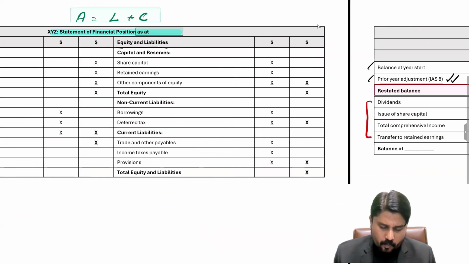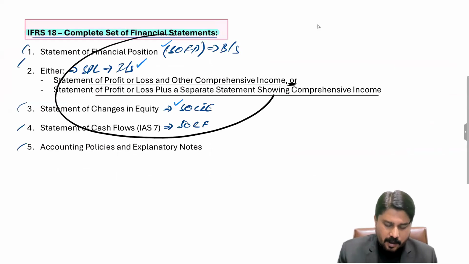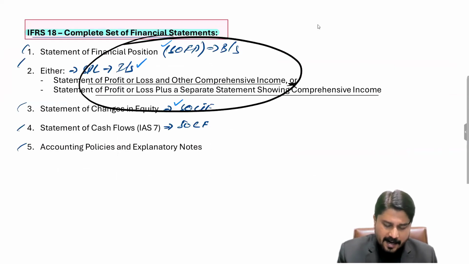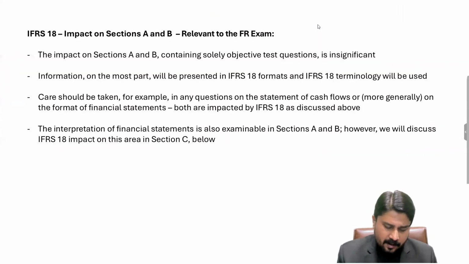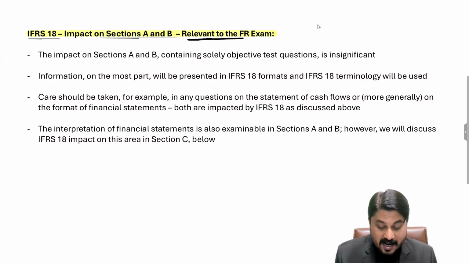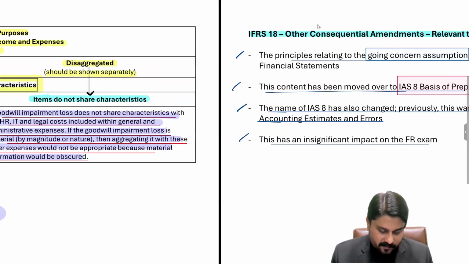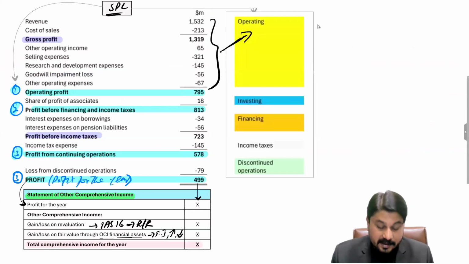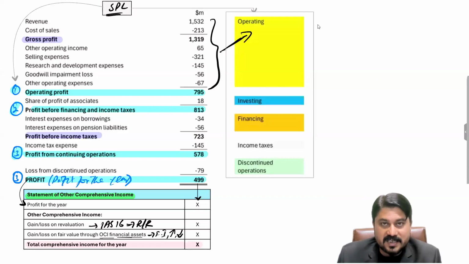And till here, we have talked about the format for all these three. And now, by the way, if we talk about exam questions, specifically for sections A and B, the IFRS 18 impact on section A and B questions which are relevant to the FR exam. In the FR exam, if you remember from the initial classes, when we talked about the paper format, in sections A and B there are OTQs. In section A there are 15 OTQs, and in section B there are also OTQs, objective test questions, but they are related to a scenario.